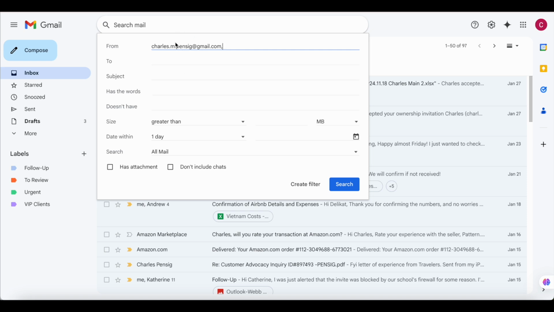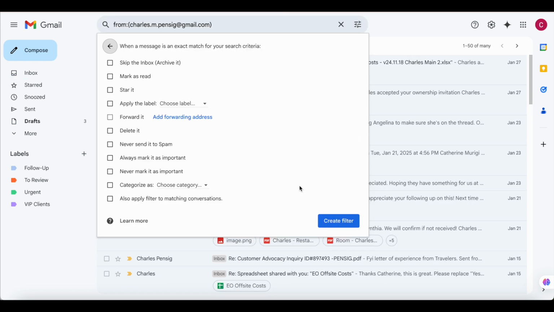So once you have written the email, you come here and say create filter. Once you click on create filter, it will give you another set of questions in terms of the criteria that you want to use to create the filters. So since we are doing labels, you choose the label that you want it to go to. Let's say they are a VIP client.